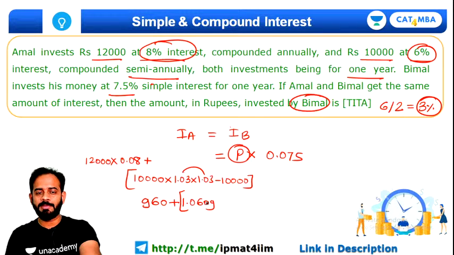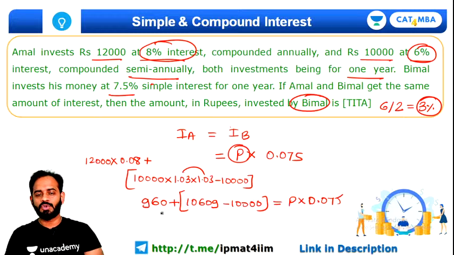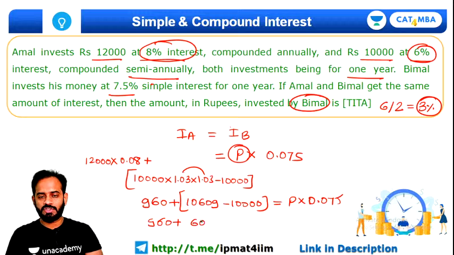Since it is multiplied by 10,000, it will not be in decimals. It will be 10609 minus 10,000. Okay, this will be the interest, and here principal multiplied by 0.075. So 960 plus 609 is equal to principal multiplied by 0.075.